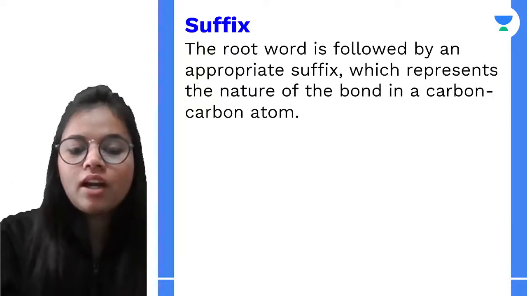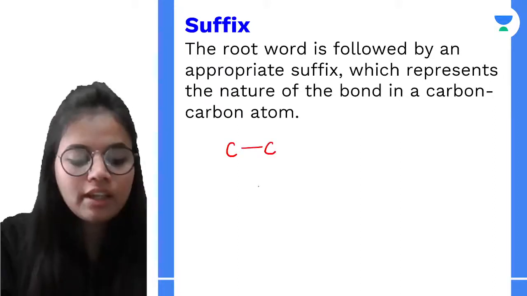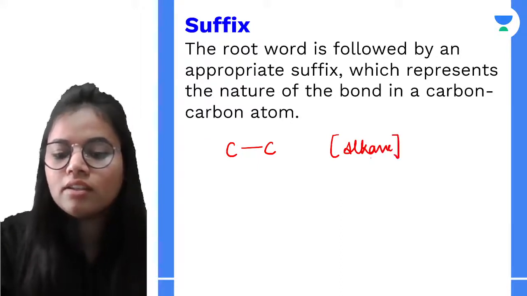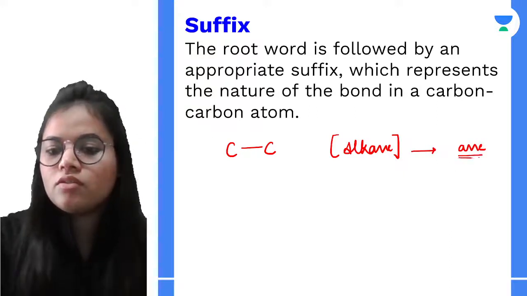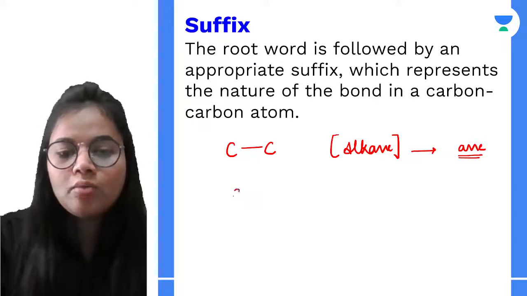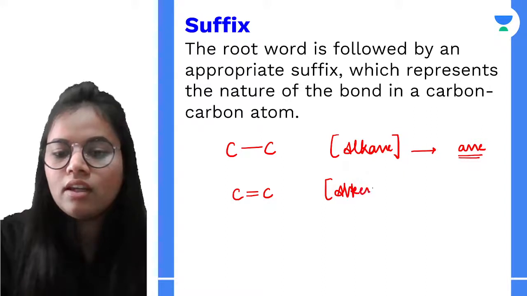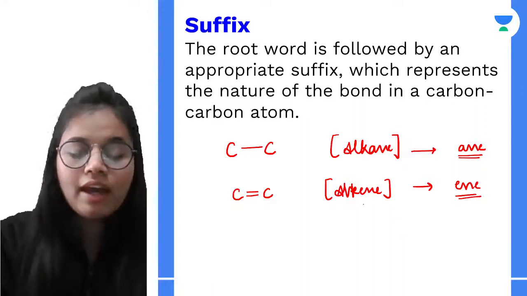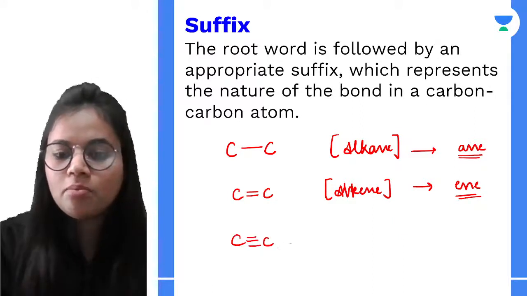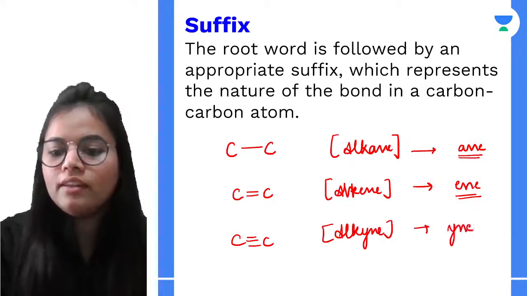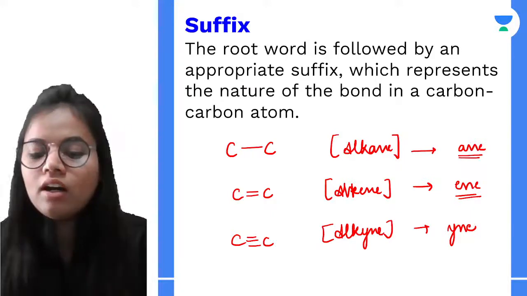For example, if the carbon-carbon bond is just a single bond, it is an alkane, and the suffix will be ane. Then if the carbons have a double bond between them, it is an alkene, and the suffix is ene. And thirdly, if I have a triple bond, then it is the case of alkyne, which goes for yne. So these are the suffixes.